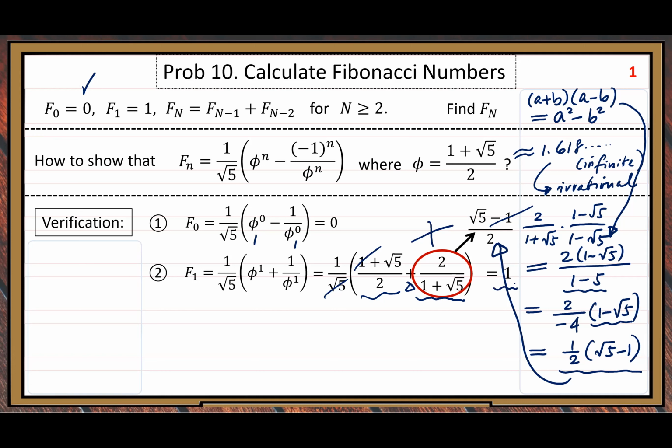So you get 1. That's step 2. Hope you can see it easily. So here you can see we get F1 equals 1 for our second base case.